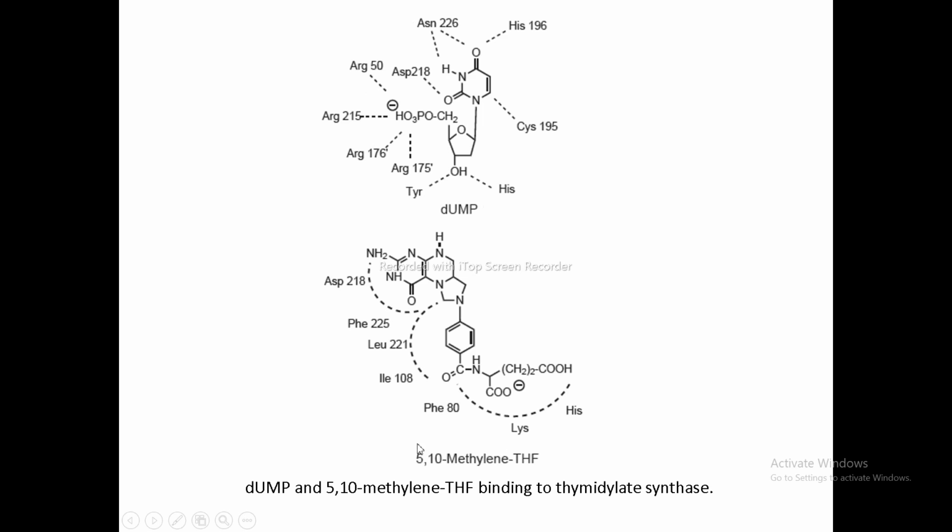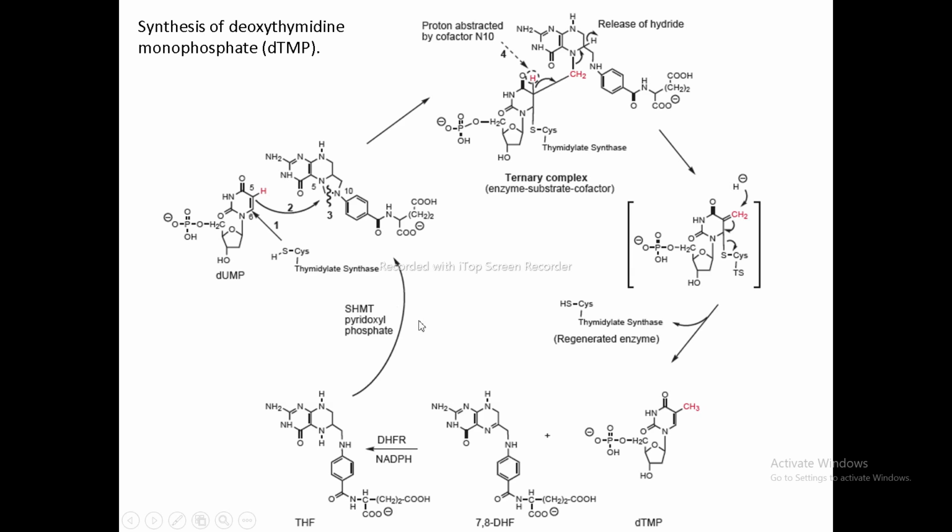Similarly, over here, the interaction between the 5,10-methylene THF, that is our cofactor 5,10-methylene tetrahydrofolate, and the enzyme they have mentioned over here, and thus this ternary complex is formed. Thus, this ternary complex is formed by interaction between dUMP, thymidylate synthase, and the cofactor. Right? So how does this pathway take place?